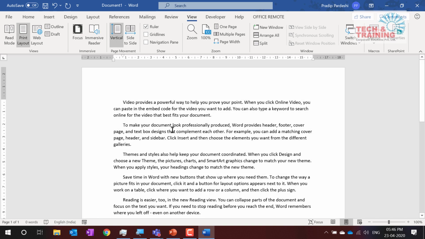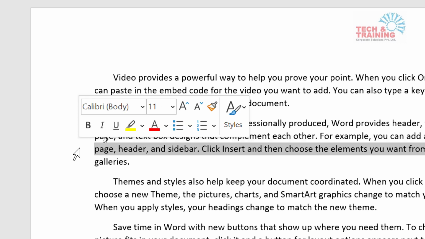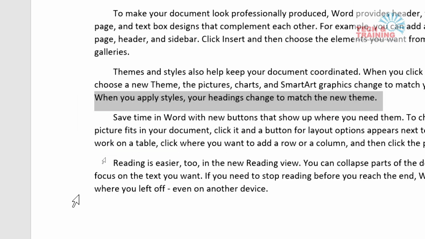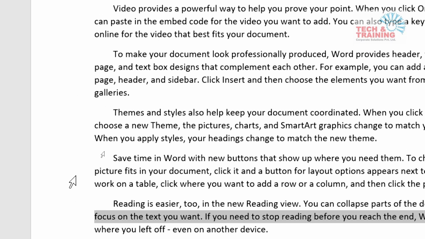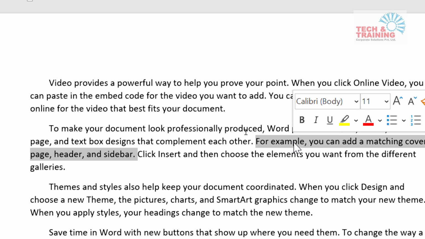Okay, so when we go on the left hand pane, this cursor changes to this arrow in the opposite direction. When I click here, automatically a line gets selected the moment I click with the arrow. Now, how do I select a sentence? Just hold the Control button and click on any word. When you click on the word, it will select the entire sentence that word belongs to.